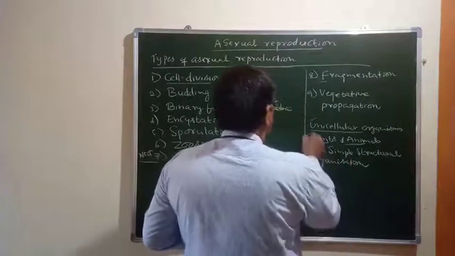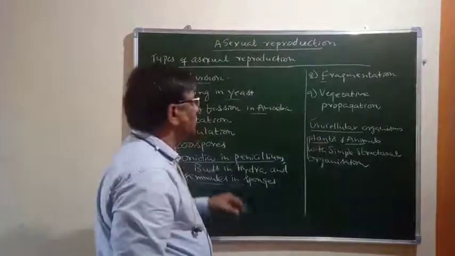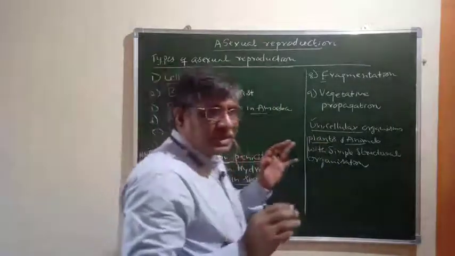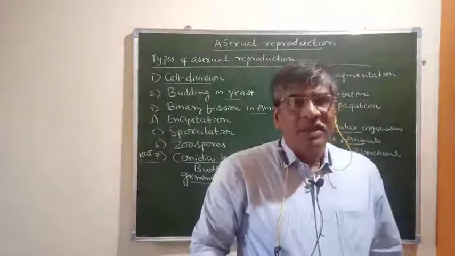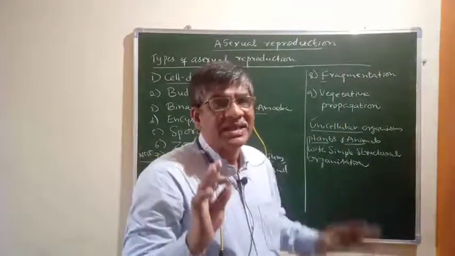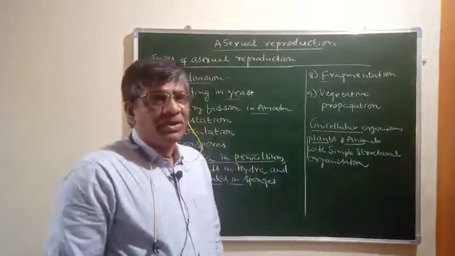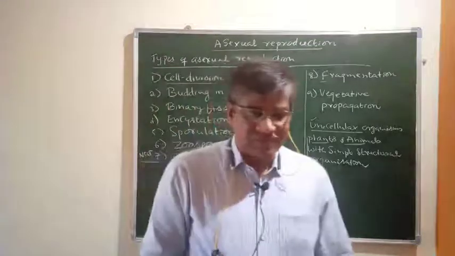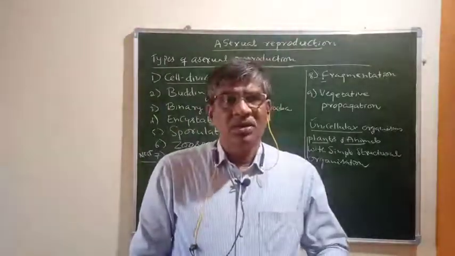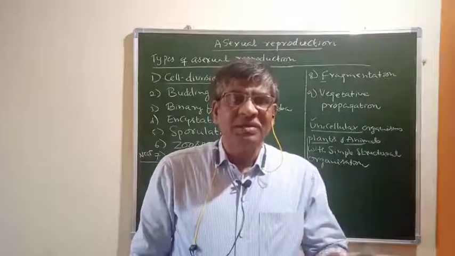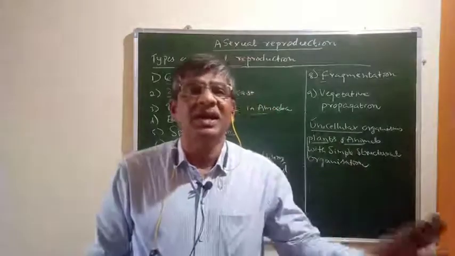Just remember, asexual reproduction is a characteristic of unicellular organisms and also plants and animals with a simple structural organization.